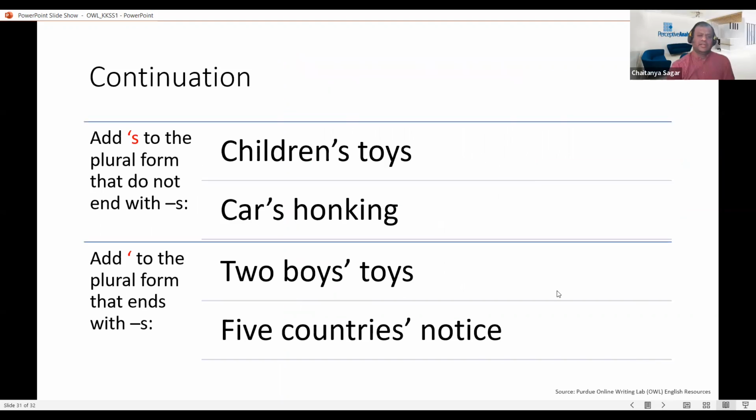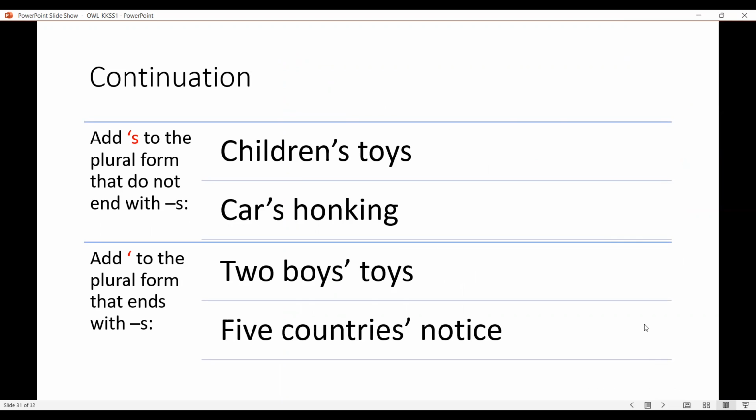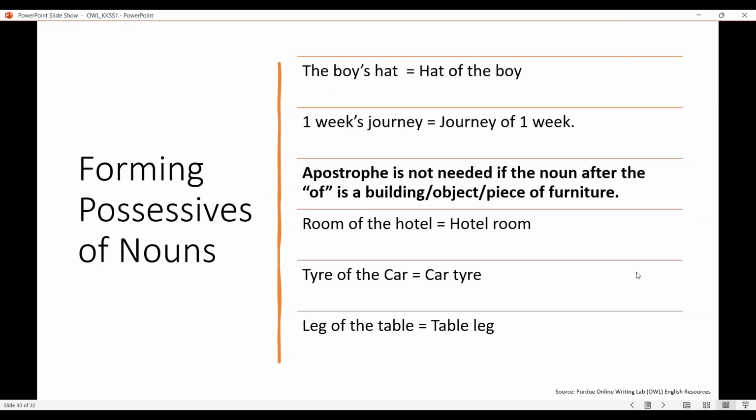I think we should say room in a hotel, isn't it? Yeah, we can also say room in a hotel. That would also be right, Chaitanya. But it cannot be hotel's room because it is a building. Because it's not a person, right? So that's what you're saying. It is not a person. Okay. Yes.